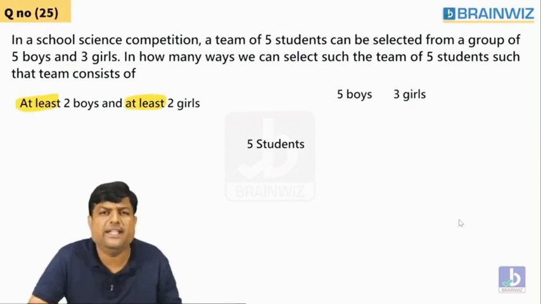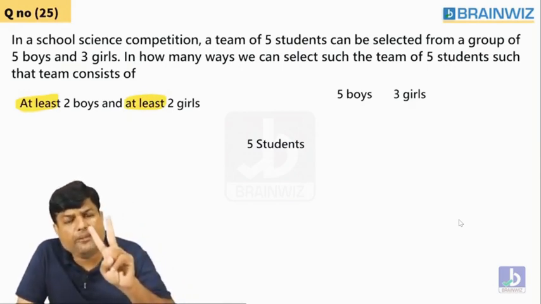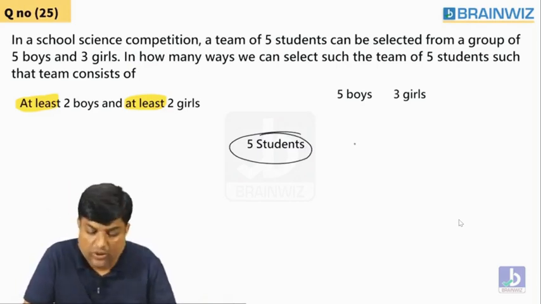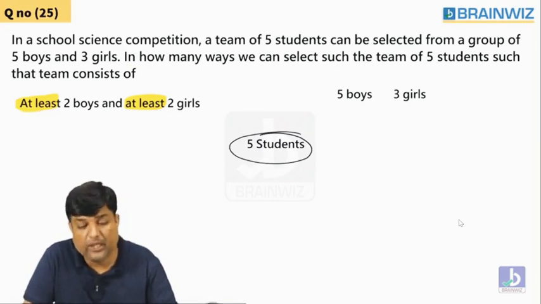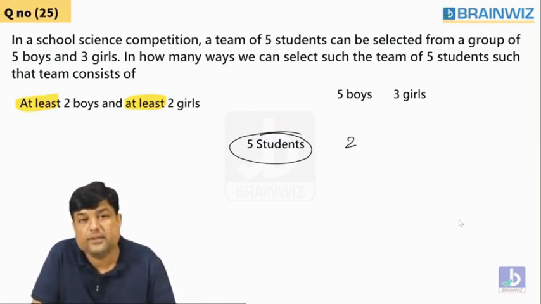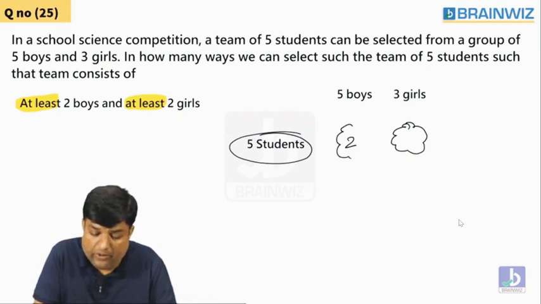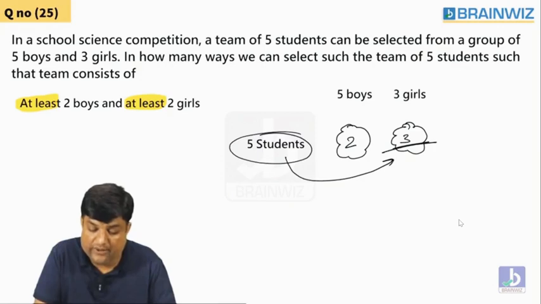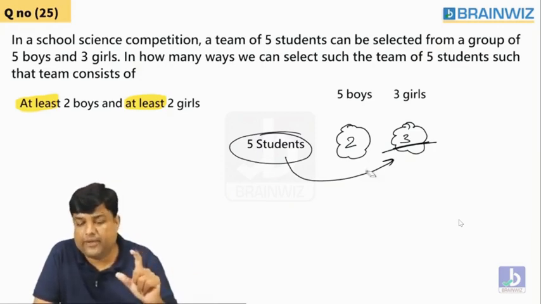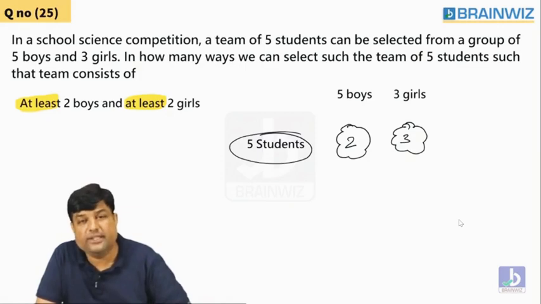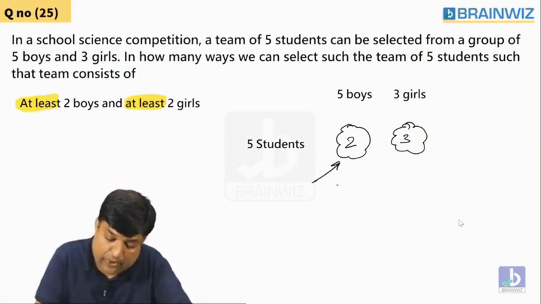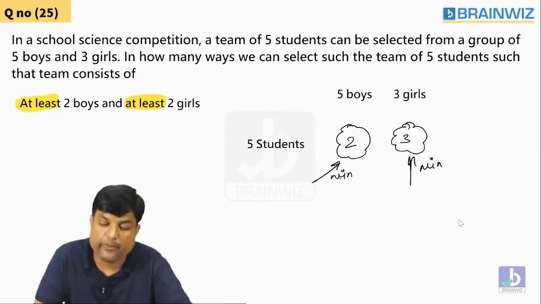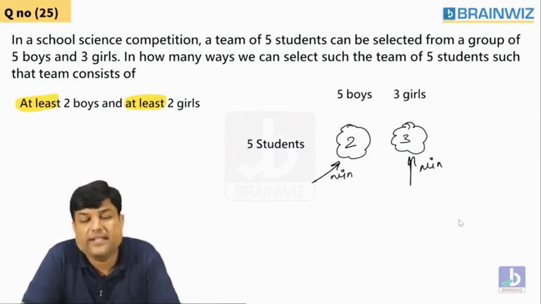Are you understanding? What do you mean by at least 2 boys, guys? Minimum 2 boys you are supposed to maintain. Out of the team of 5, you should maintain minimum 2 boys. You can't select 1 boy. No, I don't want to select 1. Minimum 2. So let me just put 2 boys. If you maintain 2 boys, remaining should be whom, guys? Girls. How many girls? 3. Why 3? It's a total of 5 students. You have to satisfy the total team of 5. When you select exactly 2 boys, it's 2, 3. Is this minimum 2? Yes, sir. Both are minimum 2. Minimum 2 boys and minimum 2 girls. So like this, we can get it.